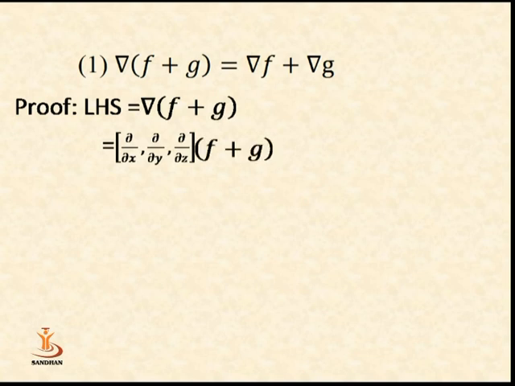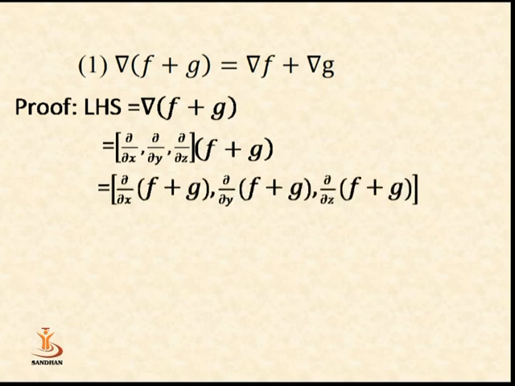Now we apply the gradient rules. That means we first differentiate f plus g with respect to x, y, and z respectively. Then we get del upon del x of (f plus g), comma, del upon del y of (f plus g), comma, del upon del z of (f plus g). Now we know the rules of differentiation: del upon del x of (f plus g) is equal to del f upon del x plus del g upon del x.